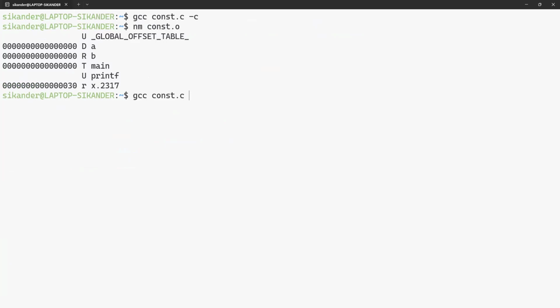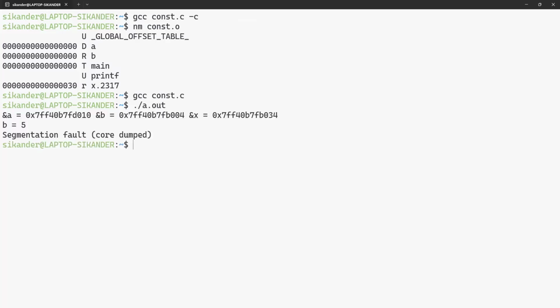Now I'd like to generate the executable file and run this. Observe the address of B is B004 and this one is B034. Both are in B0 range, the only difference is 0x30 bytes, whereas earlier it was in a completely different D0 range. But again, you can see the segmentation fault here.